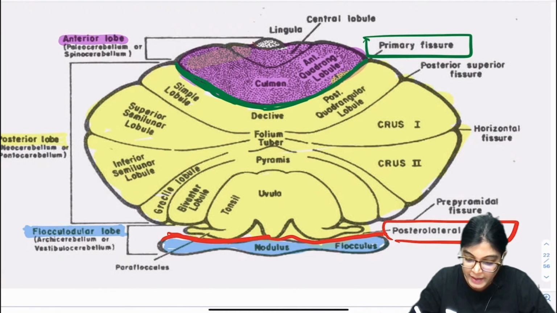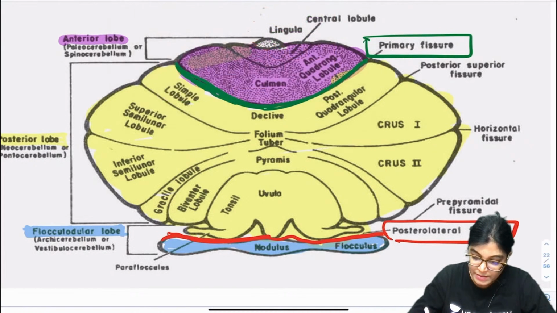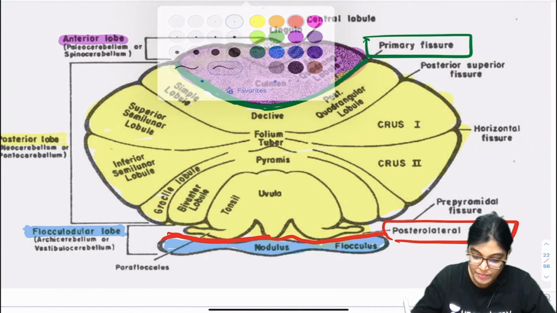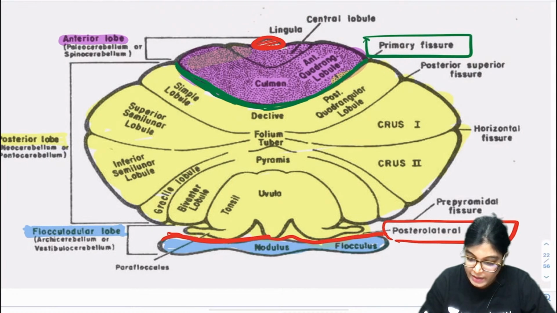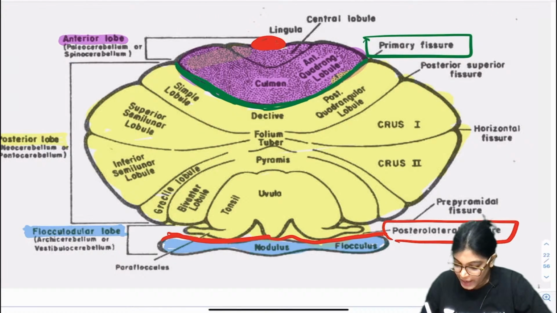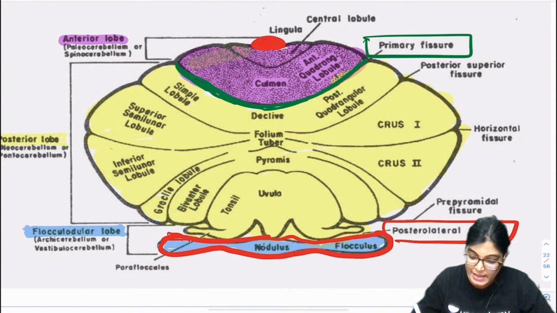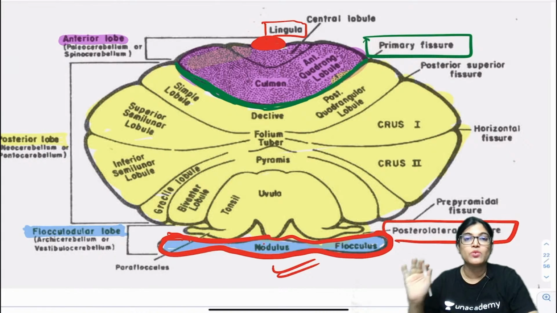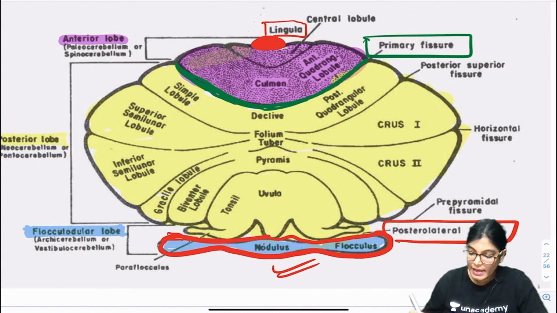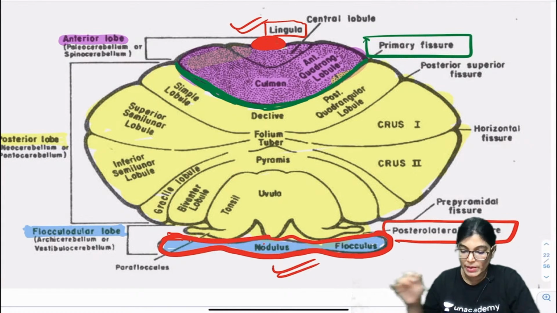Archicerebellum is formed by 2 parts. This is lingula, okay? This part is the lingula and this whole part is the nodule, which I am highlighting with red color. So archicerebellum consists of lingula and nodule, which I have shown with red color.